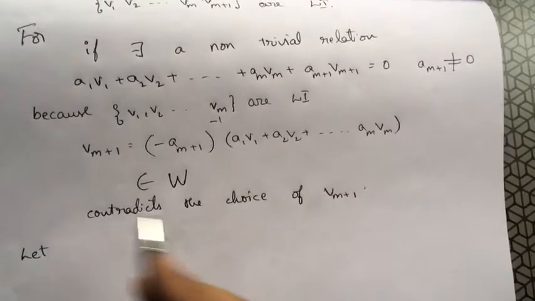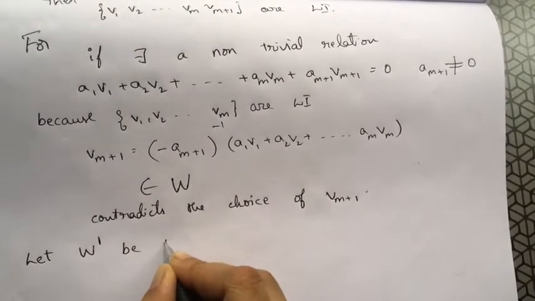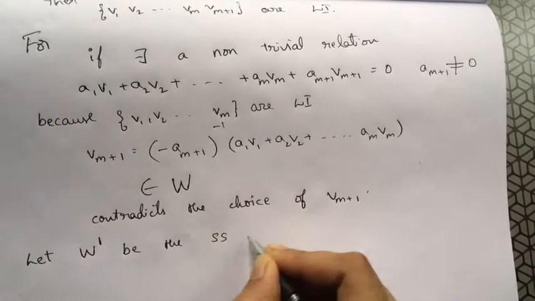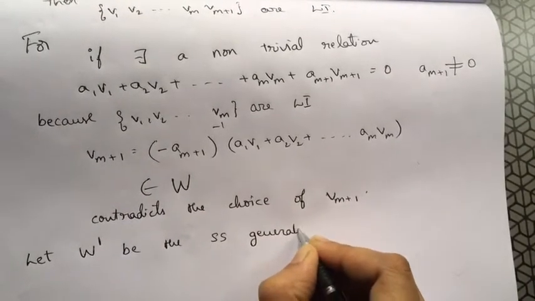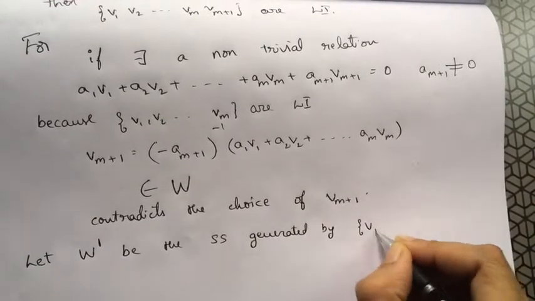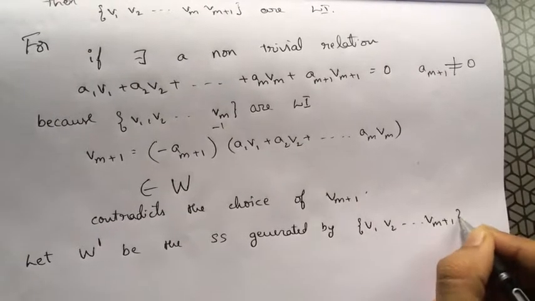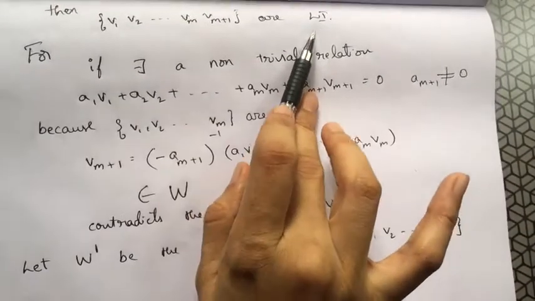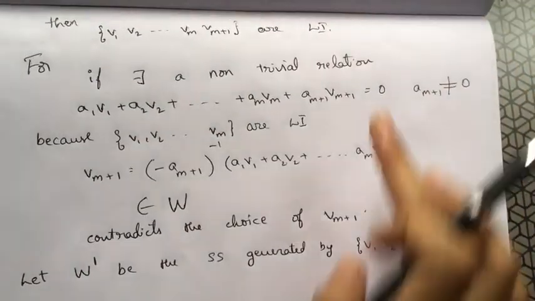So let us take W dash, the subspace generated by v1, v2, up to vm plus 1 now. Since I have taken them this way, they are linearly independent up to this.